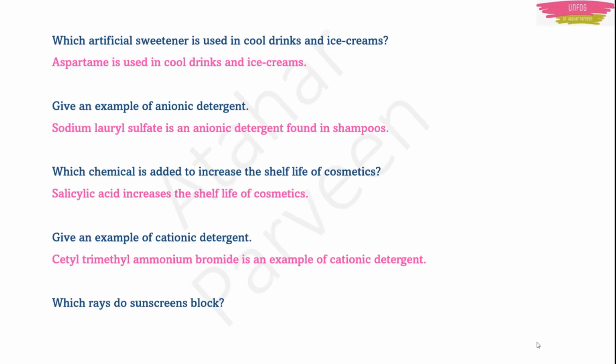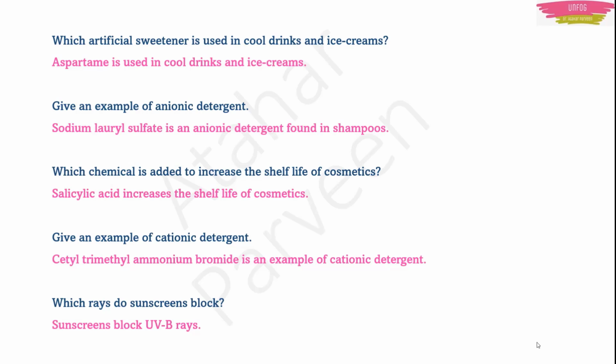Which rays do sunscreens block? You should know this without attending this class also because this comes under GK. Anyway, I'll give you the answer. It is UVB rays, or UV rays is also okay. Sunscreens, they block the harmful ultraviolet rays. Okay.